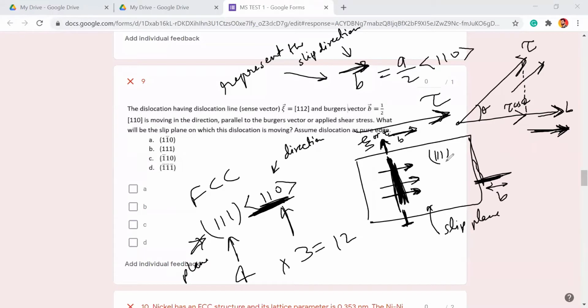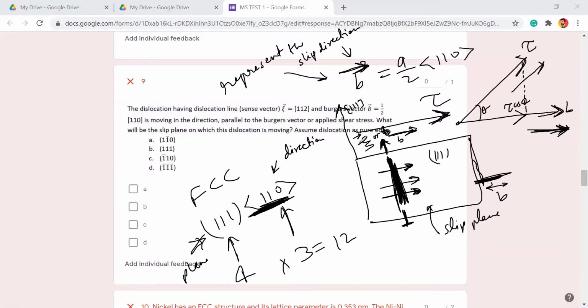If 111 is your plane, and suppose xi or t is your dislocation line, the 111 direction vector is perpendicular to this plane, and the xi vector is exactly lying on this plane.